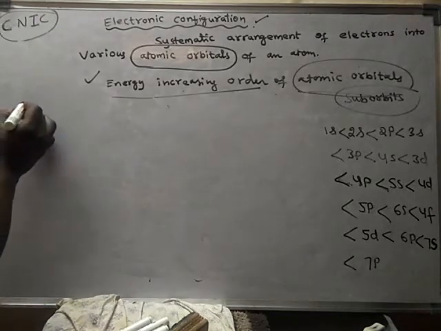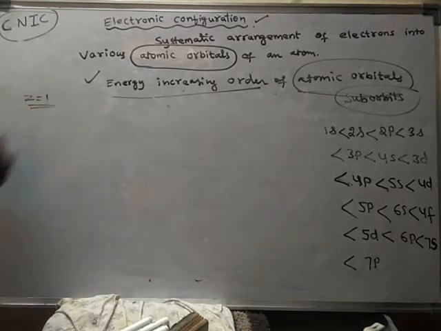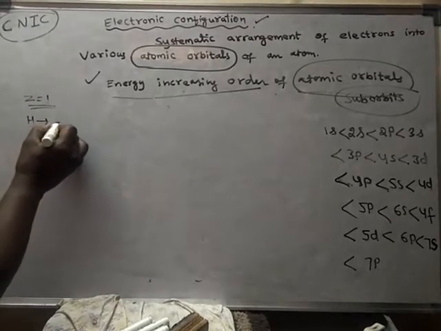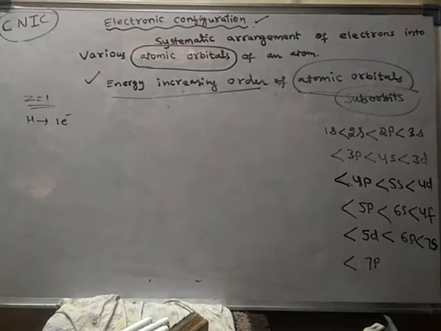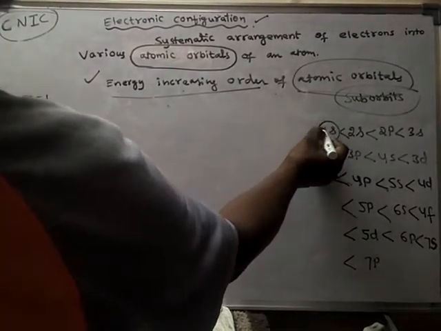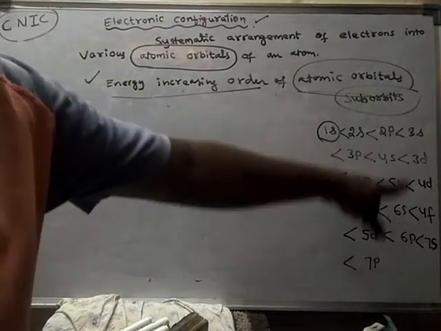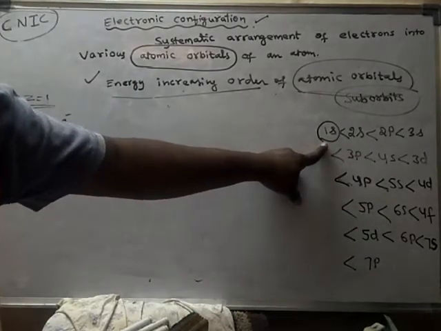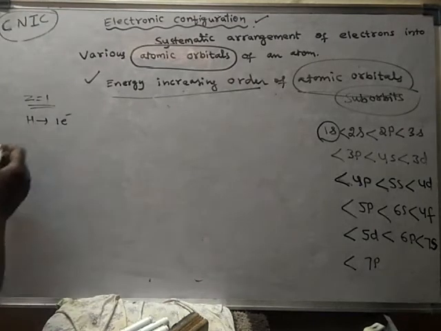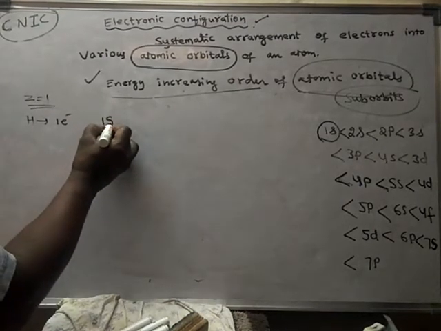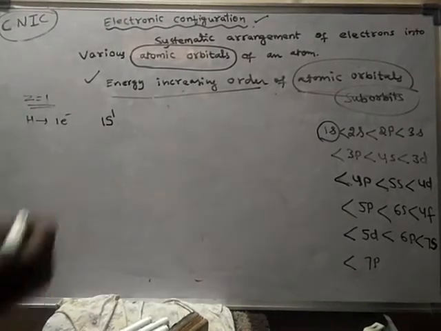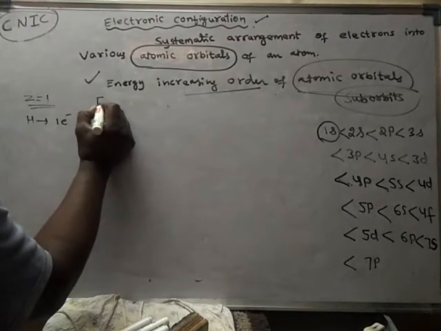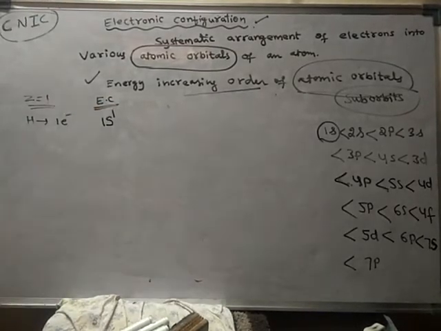For example, take atomic number 1. What is the element with atomic number 1? Hydrogen. How many electrons does it contain? Only one electron is present. So where does this electron enter? That electron always enters into the lowest available suborbit. What is the lowest energy suborbit? 1s. So in hydrogen, only one electron is present, and that too in the 1s suborbit. Hence this is called electronic configuration or electronic arrangement.